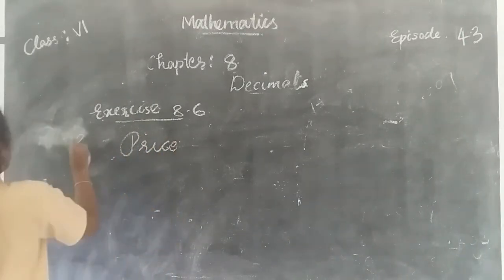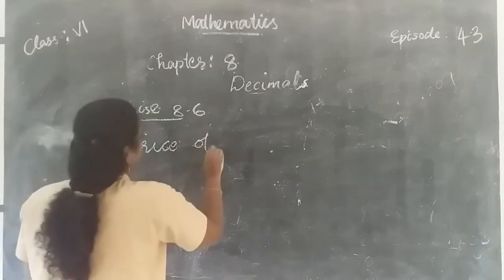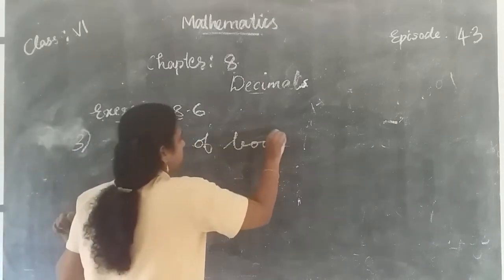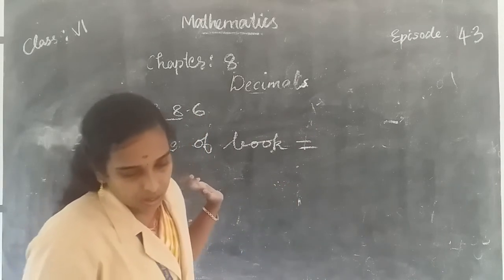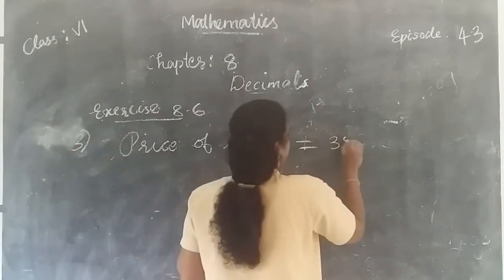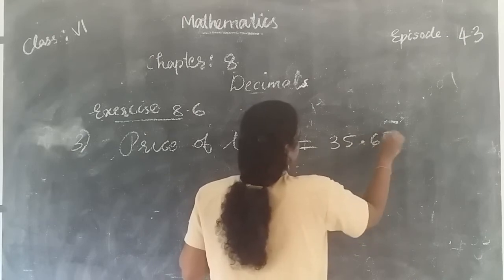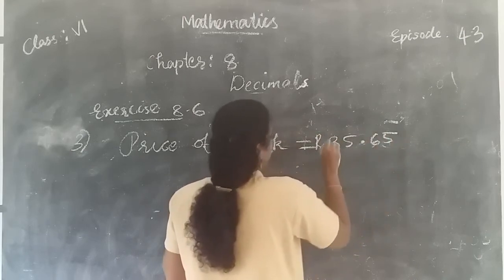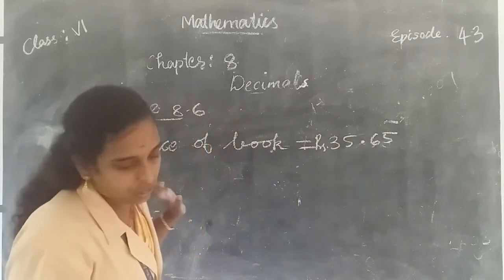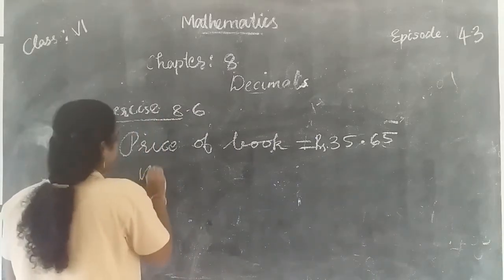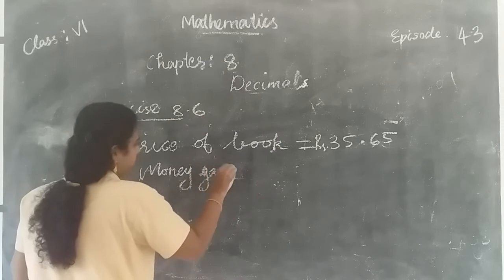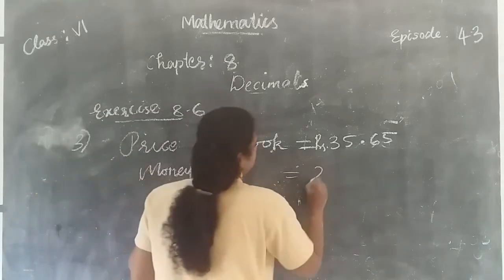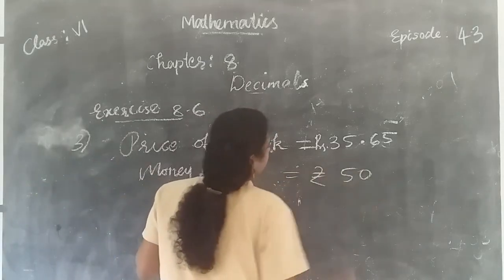Question number 3. Price of book is equal to 35.65 rupees, and money given to the shopkeeper is equal to 50 rupees.